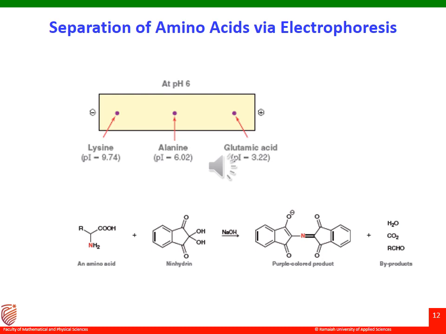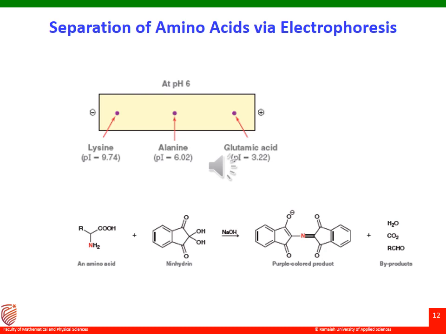When an electric field is applied, the amino acids separate based on their difference in pI, the isoelectric value. If the pI of an amino acid is greater than the pH of the solution, the amino acid will exist predominantly in a form that bears a positive charge and will migrate towards the cathode. The greater the difference between the pI and the pH, the faster it will migrate. An amino acid with a pI lower than the pH of the solution will exist predominantly in a form that bears a negative charge and will migrate towards the anode. The greater the difference between pI and pH, the faster it migrates here also.